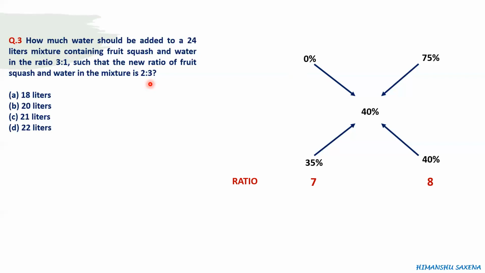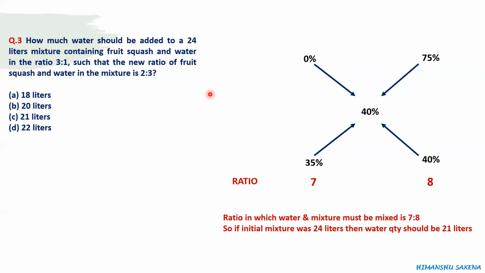Now the question is that 24 liters of mixture is there, right? So initially this mixture is 24 liters. Then how much water we have to add? Now we have already determined that the ratio in which water and mixture must be mixed is 7:8.